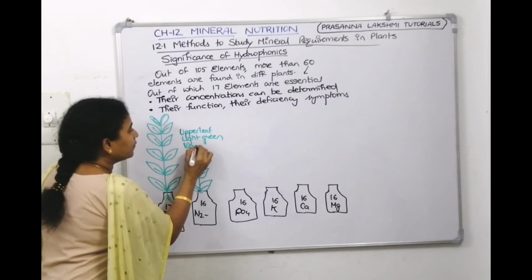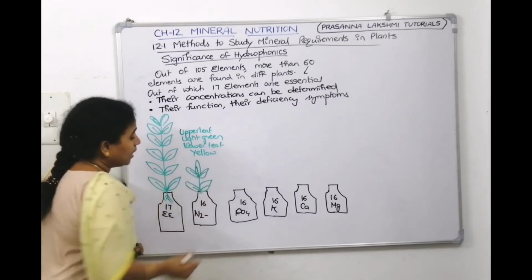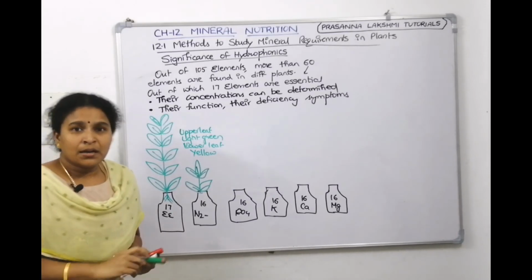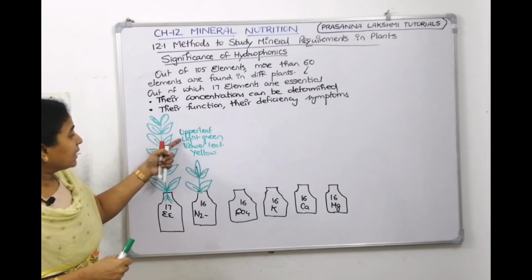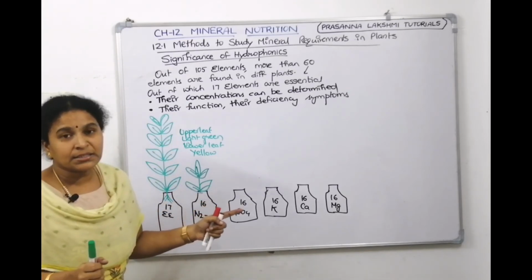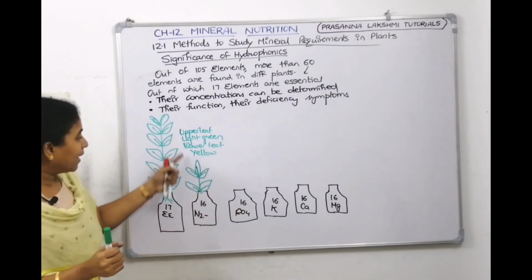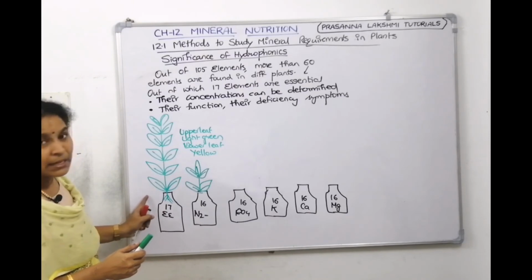Whereas the lower leaf will be yellow in color. If we don't give nitrogen, then it will show stunted growth first, and the upper leaf will be light green in color and the lower will become yellow. So we are understanding what deficiency symptom the plant will show if you don't give nitrogen. You can always compare with the control.